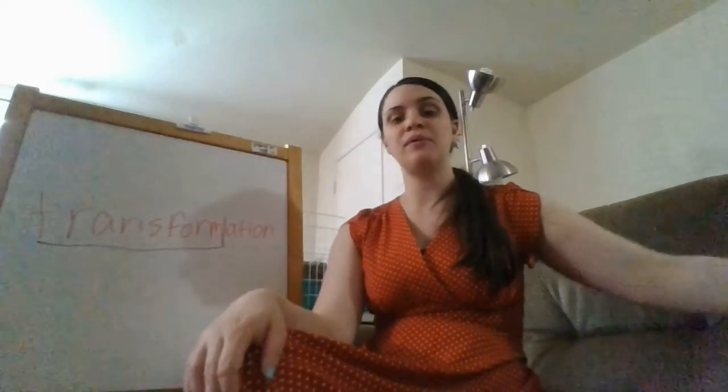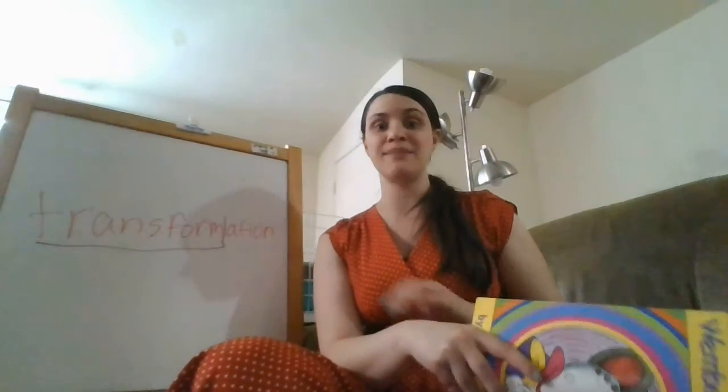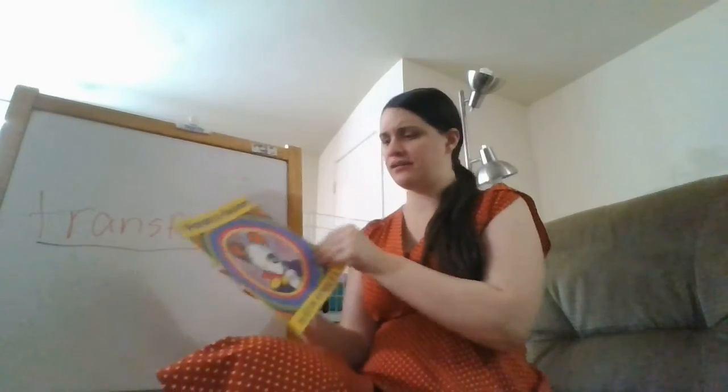So we're going to read another book about emotions. And we have read this book already, but you may not remember. We read this all the way back in September. This book is Wemberley Worried. Worried is an emotion. Can you guys pretend to be worried? Worried means you're scared that something's going to happen that maybe is not so good, like something bad will happen, and you're feeling worried that something bad might happen. That's worried. Can we say worried? It's another word for kind of scared. So in this book, we're going to see Wemberley's emotions change, okay? So let's see why Wemberley's so worried.